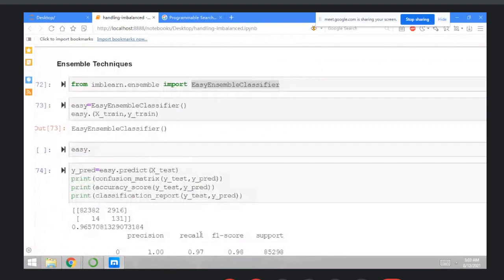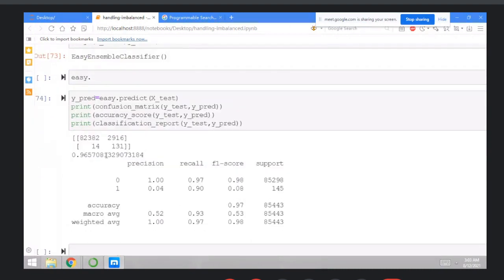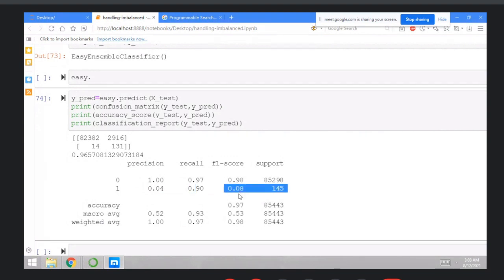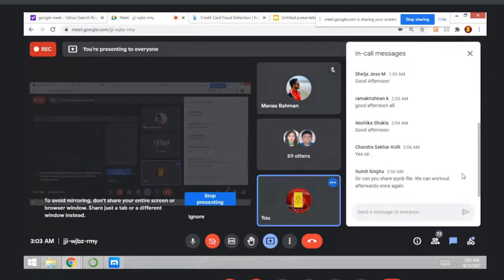Okay. Last method, that is ensemble technique. Import the EasyEnsembleClassifier, initialize here. And then execute this. You can check here, the precision is around 0.4%. Bad precision, bad recall, bad F1 score. So don't use the ensemble technique, right? I hope you all understand, right? Understood, right? Yes or no?